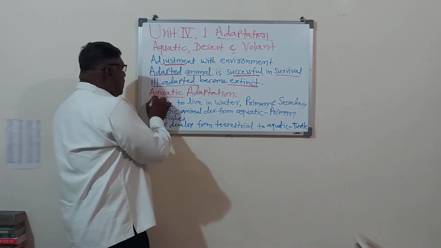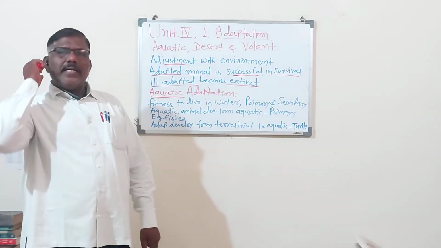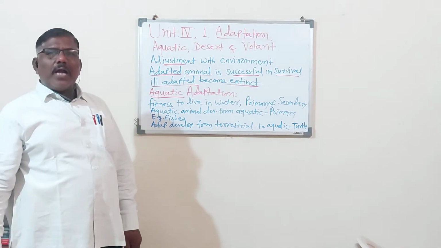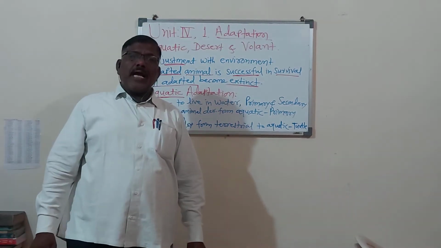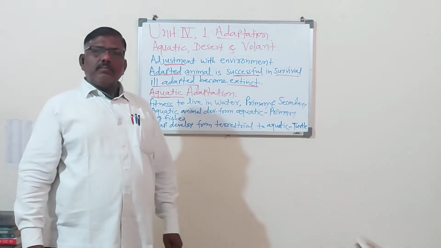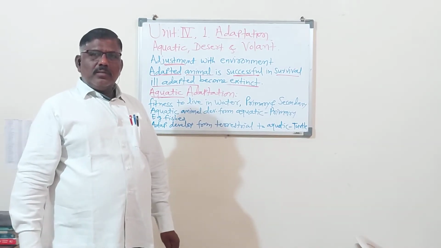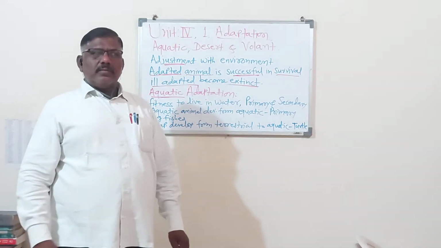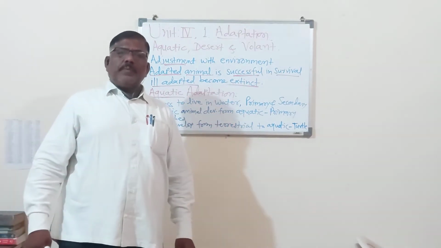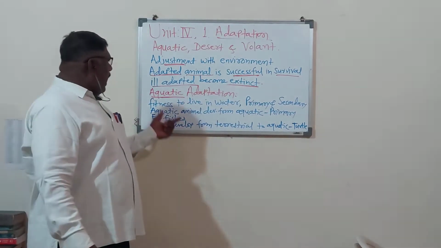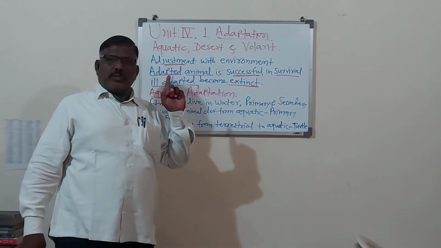Aquatic, it is about the aquatic media, and aquatic media means it is about in the water. So water is of different types. The marine water, the fresh water, the brackish water, the distilled water, the deuterium water. So different types of the waters. And adaptation in water, that is called as the aquatic adaptation.